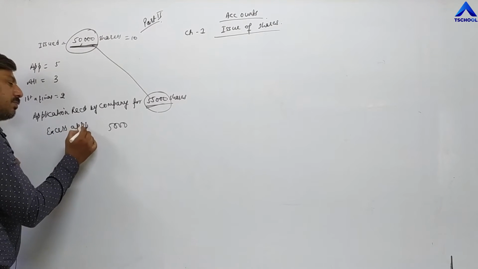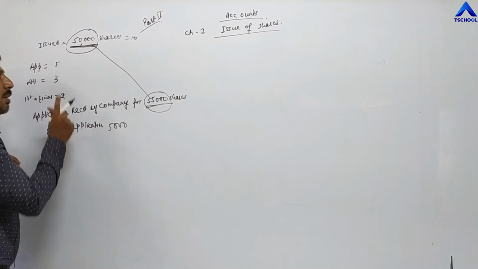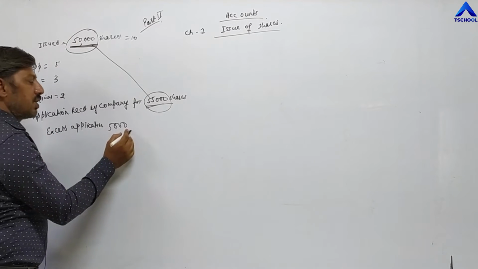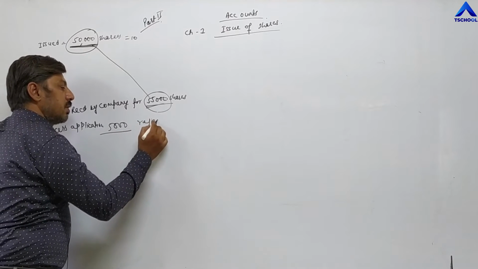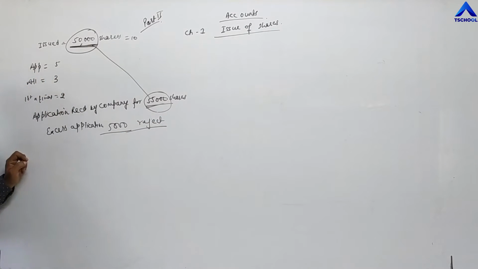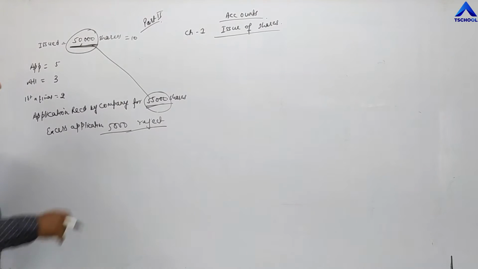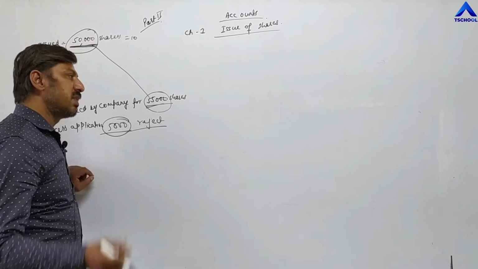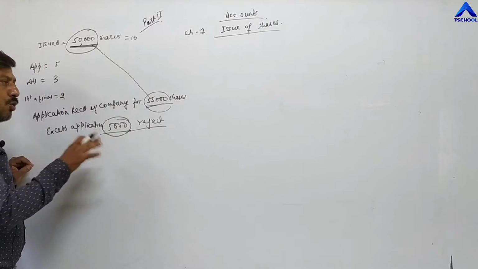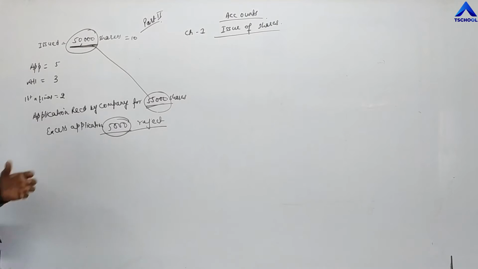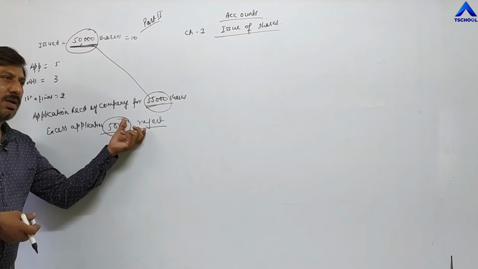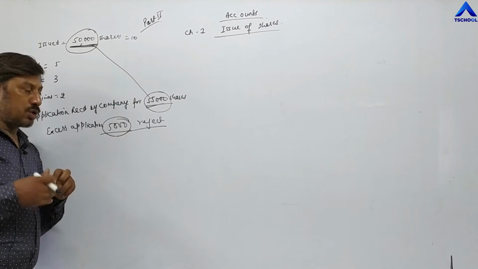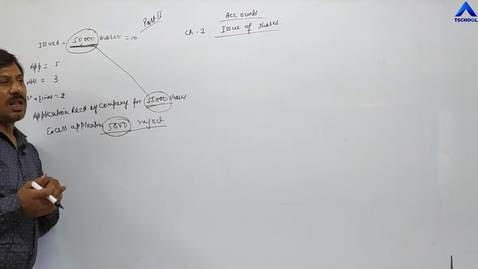Excess application. In this case, because the company cannot allot more than 50,000 shares, they have to reject this excess application. Rejected here means the amount received on these 5,000 shares will be refunded by the company, returned to those investors to whom shares have not been allotted.